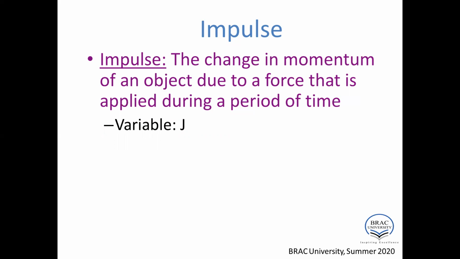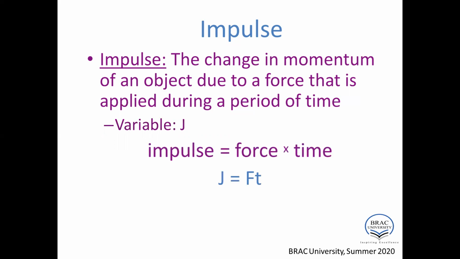If we try to give an example, the collision between bat and ball, normally a cricket bat and cricket ball, is an example of the impulse. And how can we find the impulse? Impulse is equal to force times time. So J equals Ft.